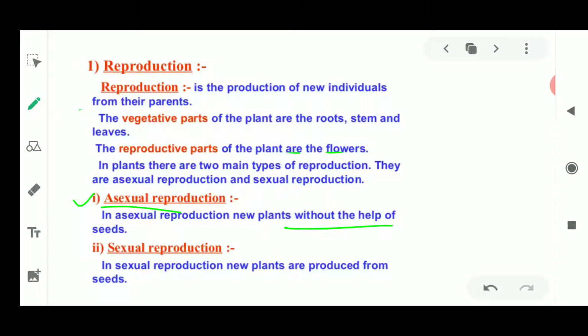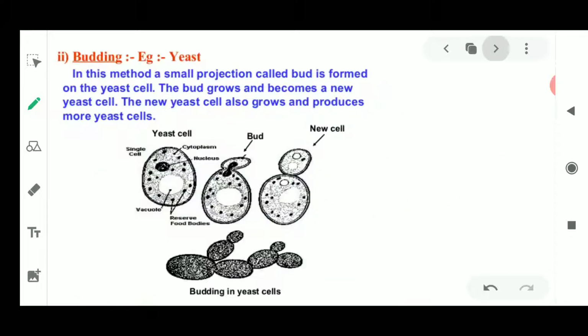Next is the sexual mode of reproduction, which in plants takes place because of the presence of seeds. Where are these seeds produced? These seeds are produced in the flowers. I'll tell you how these two modes of reproduction take place in plants. Now we move on to the next slide.